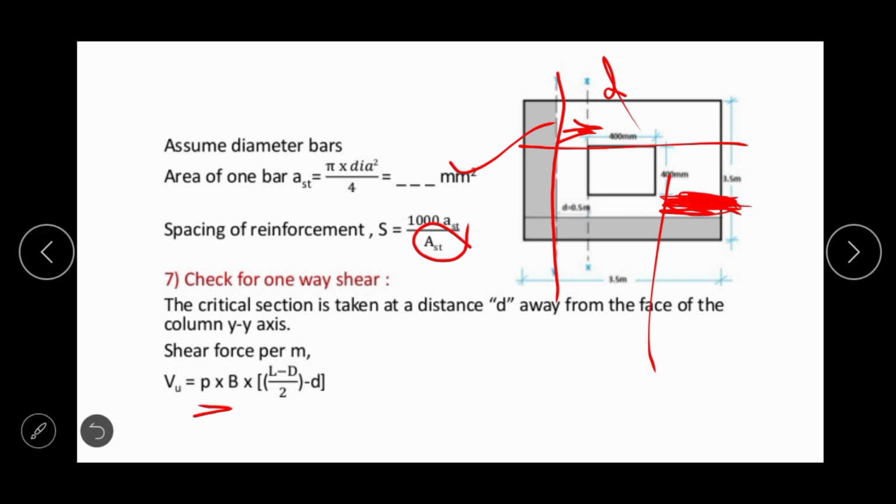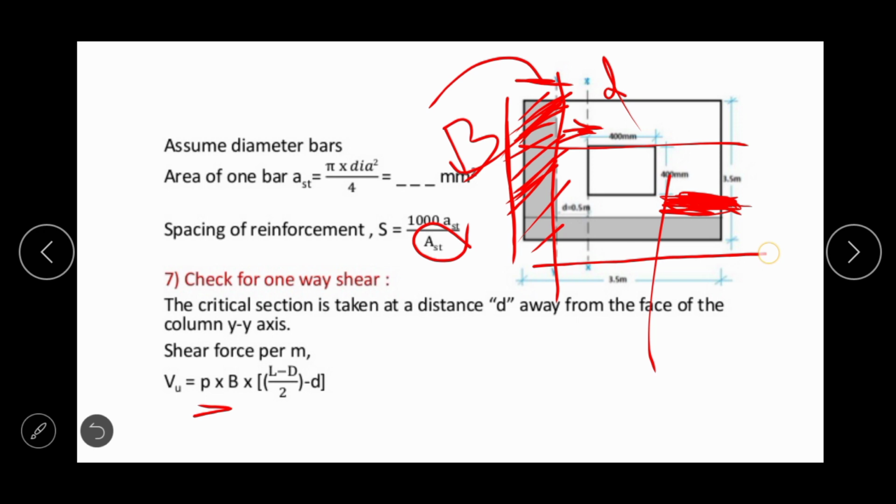So we only need to calculate this hashed area. This is a rectangular area, the length is b. Now we need to calculate this width only. So here from this length to this length, let us say it is l.